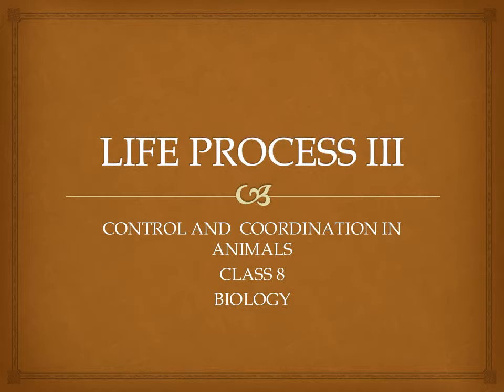Life process, lesson 4, control and coordination in animals. We already studied the nerve cell, the neuron, and the CNS, PNS and ANS: central nervous system, peripheral nervous system, autonomic nervous system. We also studied the picture and the reflex action. Yes, children? Now we have to study